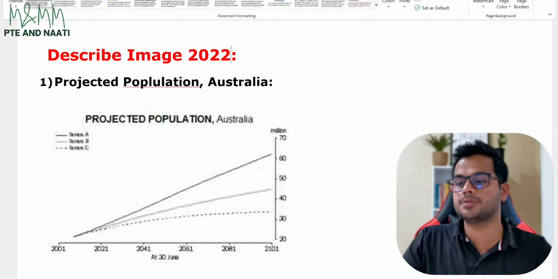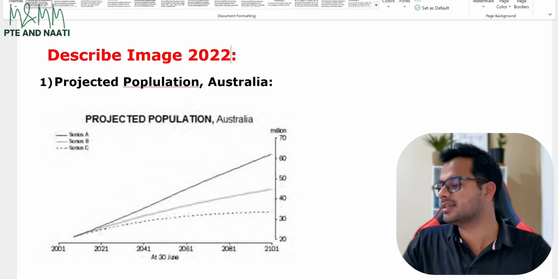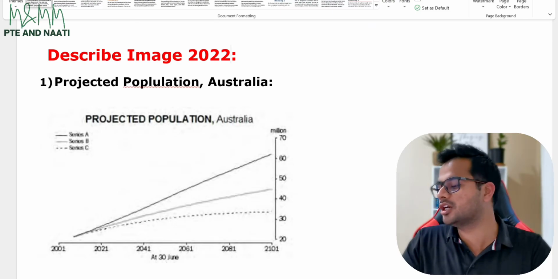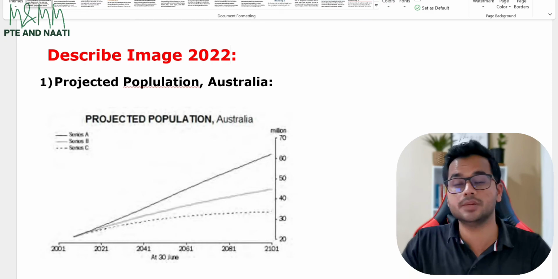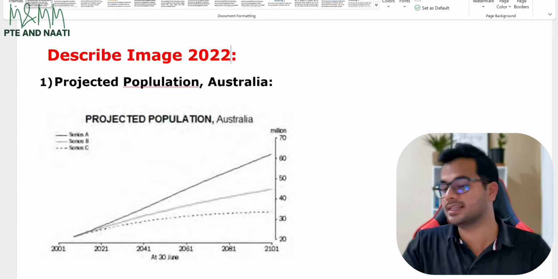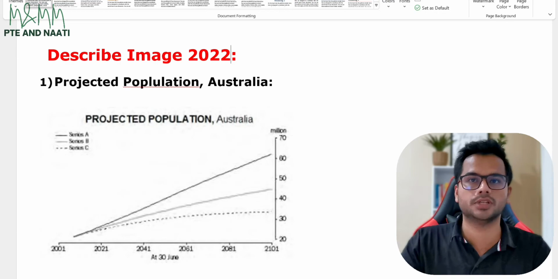This image describes some important information. It also provides information about the image in various aspects such as Series A, Series B, Series C, and so on. It is evident from the image that 2001 is on the left hand side of the image, whereas on the other hand, 2041 is on the right hand side of the image. In conclusion, we can see that Series A is at the top of the image, whereas on the other hand, Series B is at the bottom of the image.